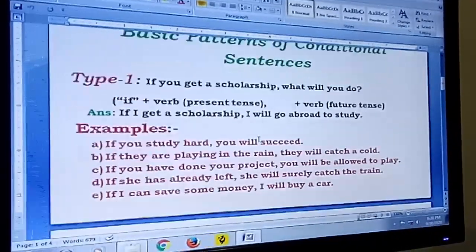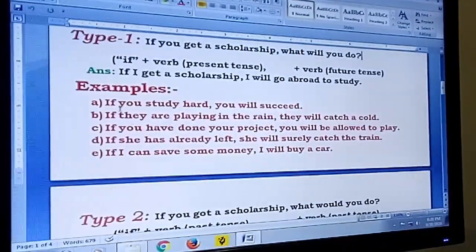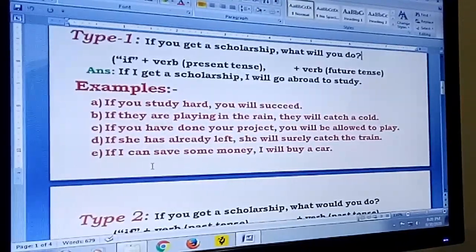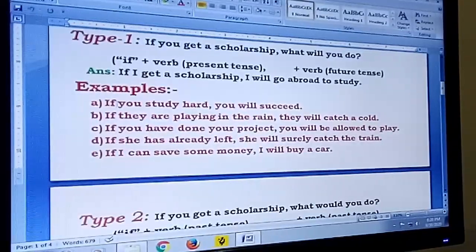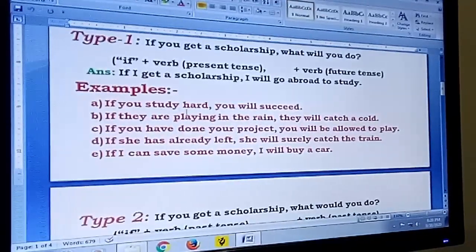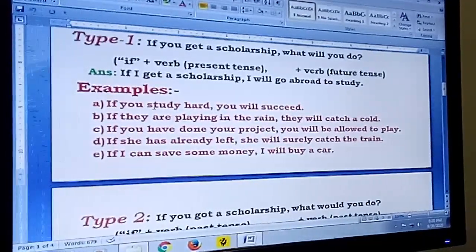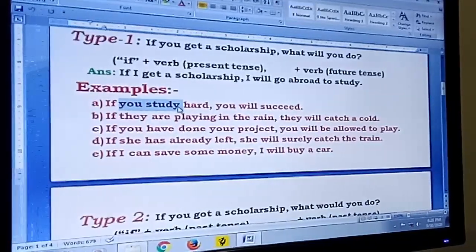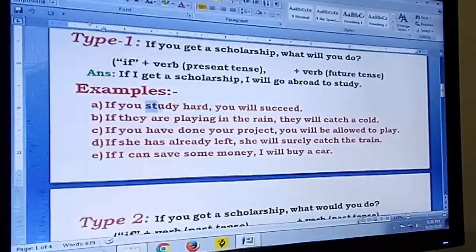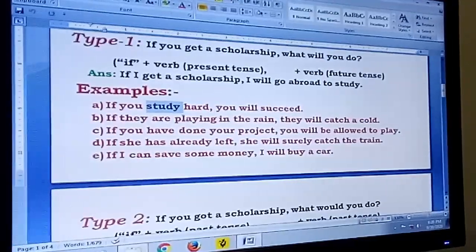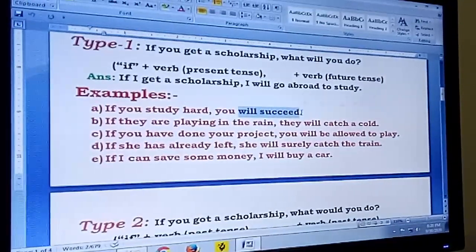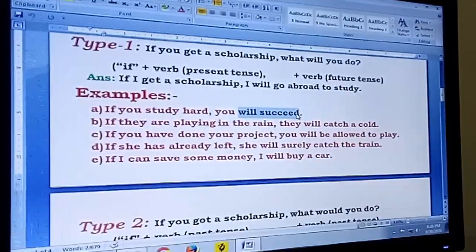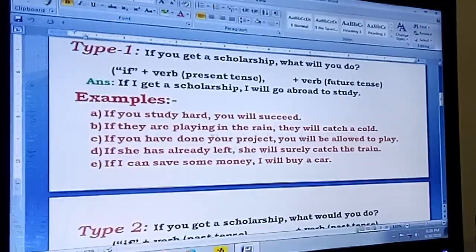Now, in this pattern, you have got some few examples here. I jotted them down. There will be hundreds of them, but you just see the pattern. If you study hard, you will succeed. The word study is the simple present, and your answer is will succeed, simple future. This is the pattern I am going to show you in this type 1.